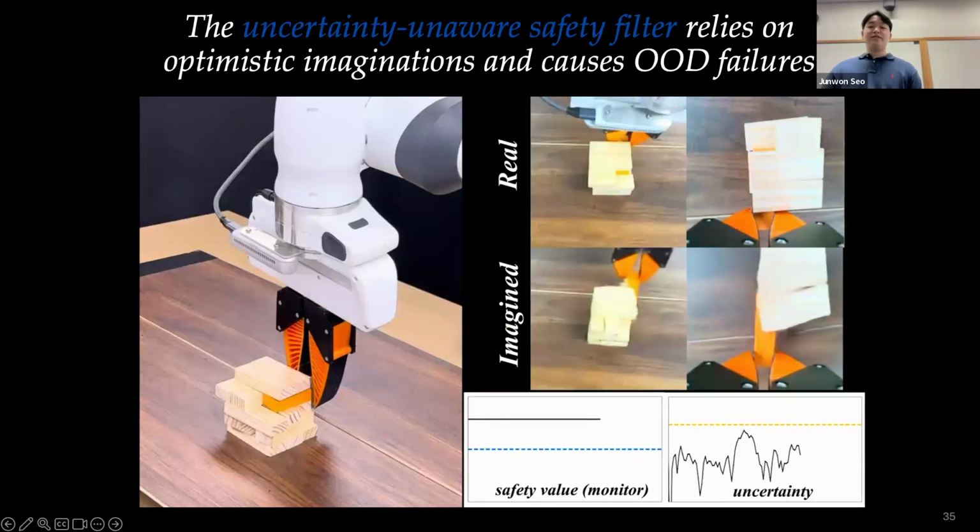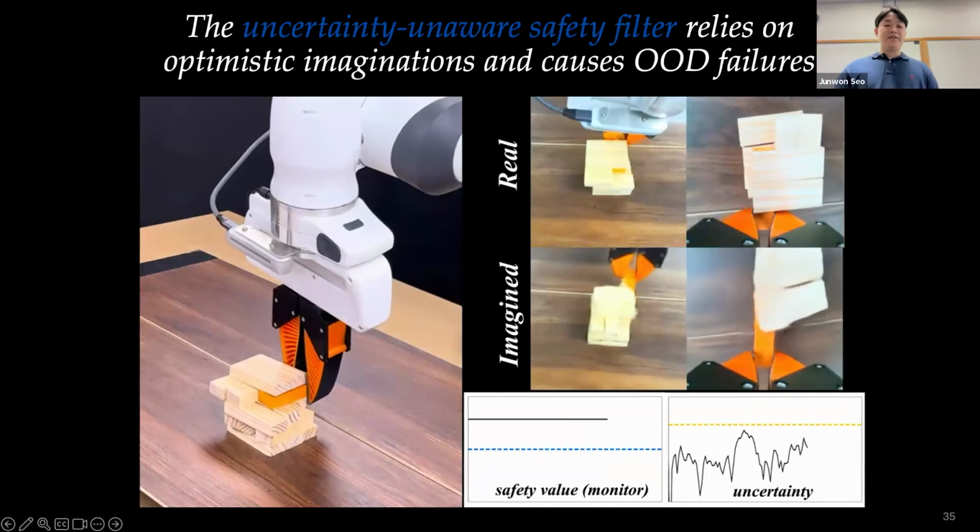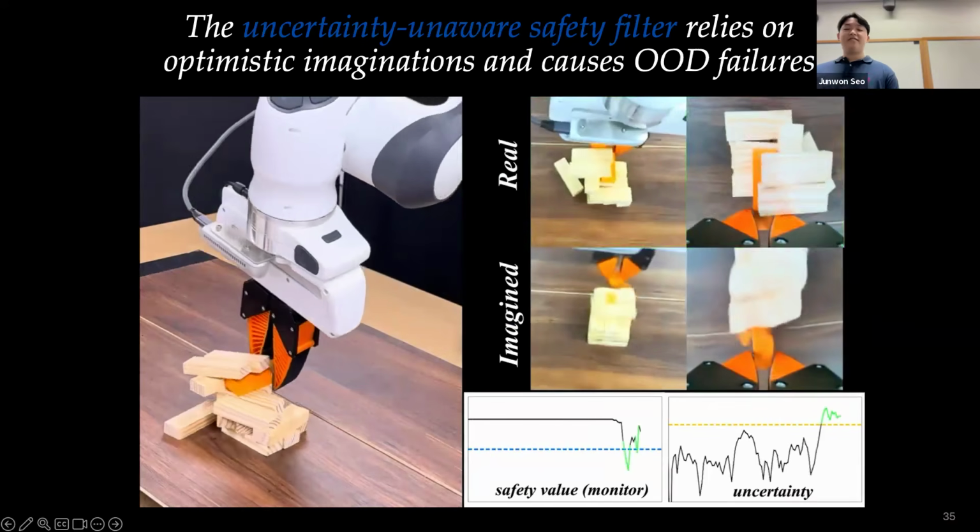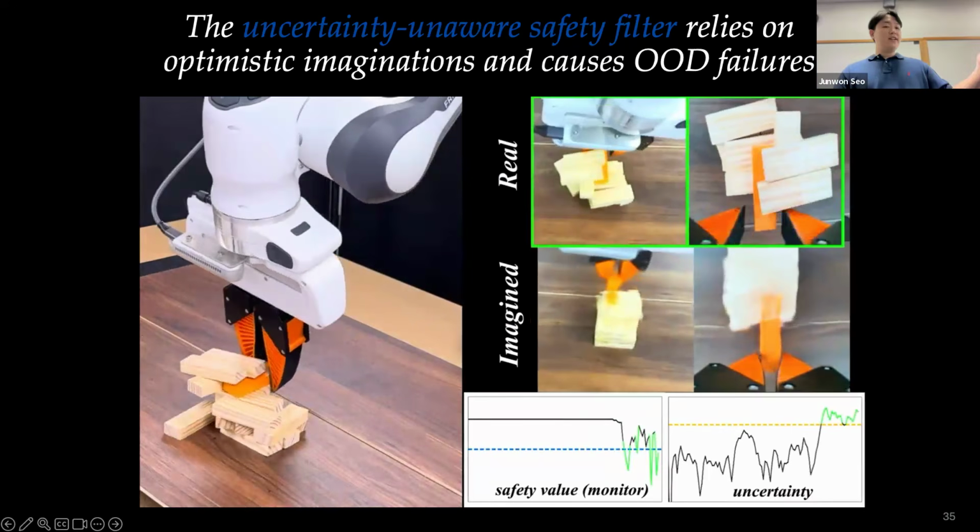However, this is the safety filter trained without including out-of-distribution predictions in the failure set. So when this uncertainty-unaware safety filter encounters an unseen and unsafe action, it relies on overly optimistic or hallucinated imaginations, where it imagines no failure when it actually fails in reality. As a result, it fails to prevent the system from failure robustly, and the prediction exhibits high epistemic uncertainty, which was not used for the safety filter in this case.